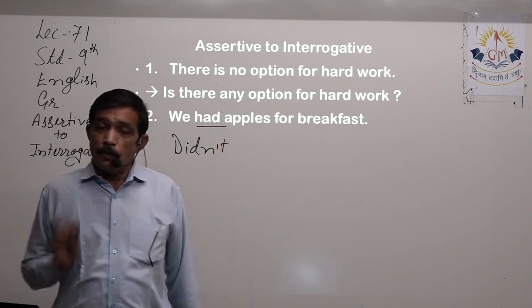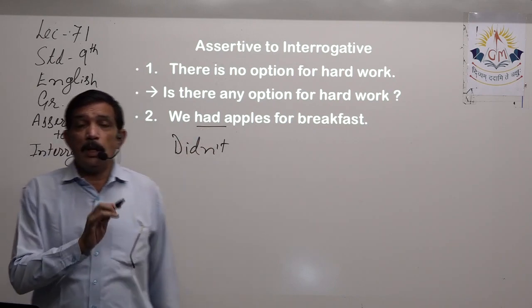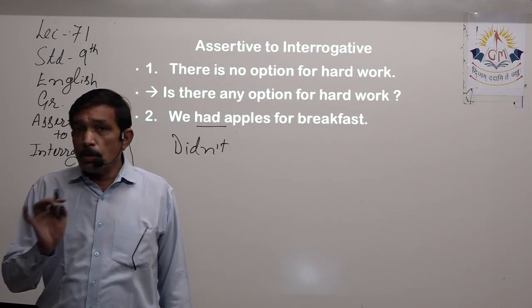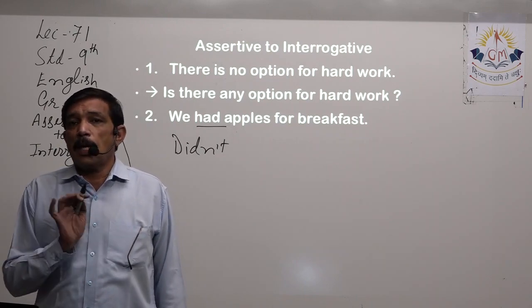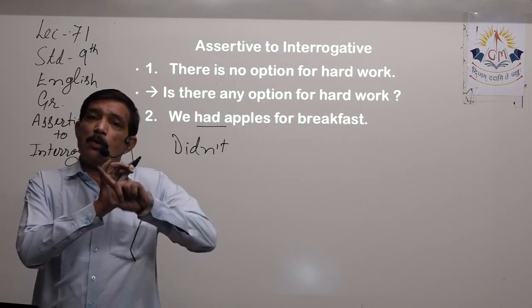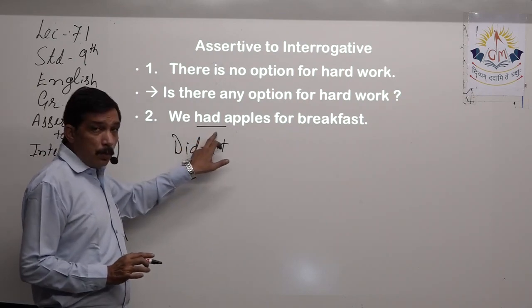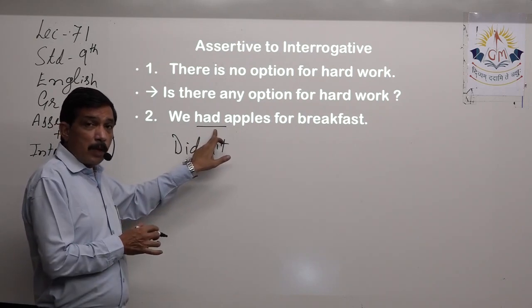Clear? First thing is this had over here does not mean helping verb. It means eating over here, right? So actually we have had, but it doesn't work as a helping verb. So it means we have no helping verb in this sentence, and then we use the form of do. Had means eating, that means we ate it for breakfast.